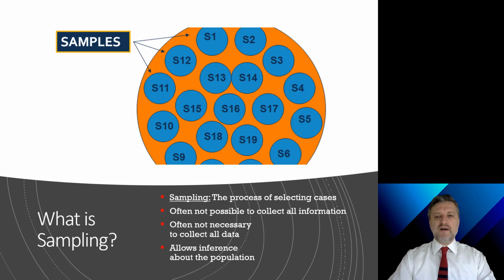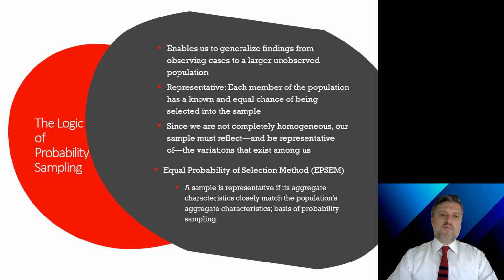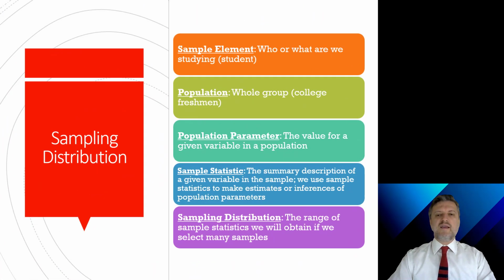Samples should be unbiased. However, some degree of sampling error always exists. Probability sampling methods provide one excellent way of selecting samples that will be quite representative. They also make it possible to estimate the amount of sampling error that should be expected in a given sample. The main principle of probability sampling is that every member of the total population must have a probability of being selected into the sample. Let's talk about the sampling distribution.